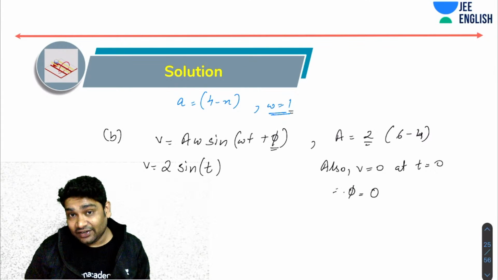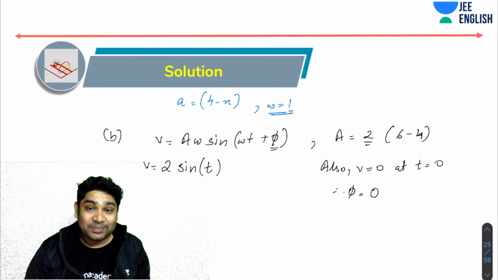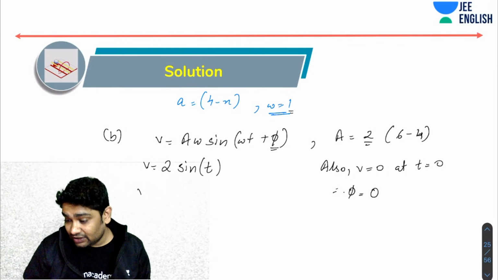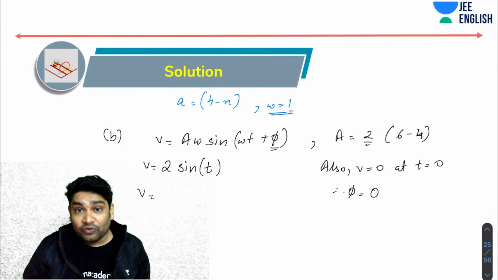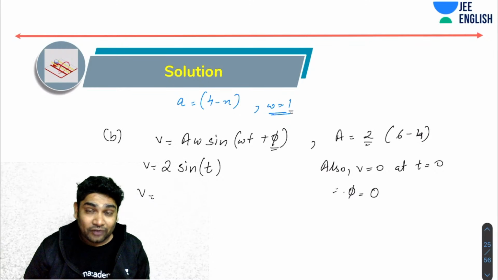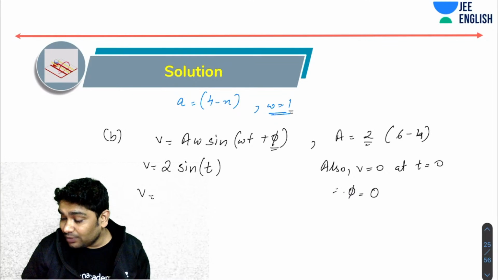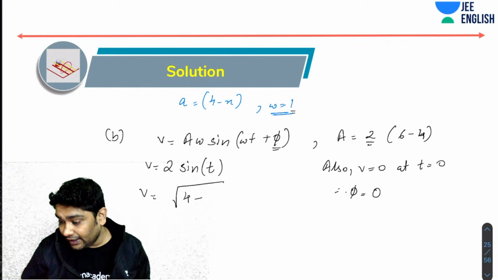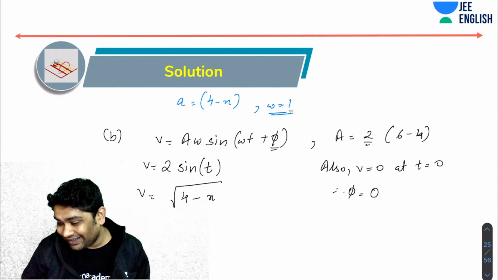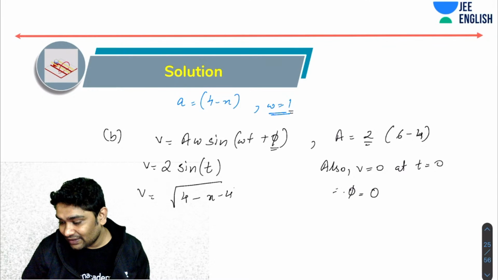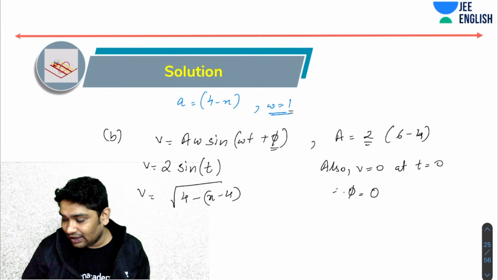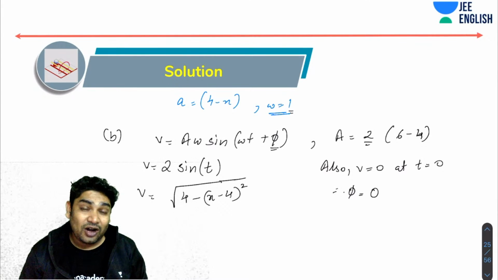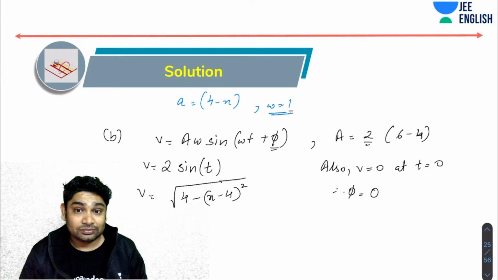Now even if you wanted the expression for this in terms of x, this is what the expression would have looked like. So v equals omega times root of a square minus x square, correct? Omega is 1, root of 4 minus x, and x coordinate you would have taken x minus 4. This would have been the expression of velocity in terms of x also.